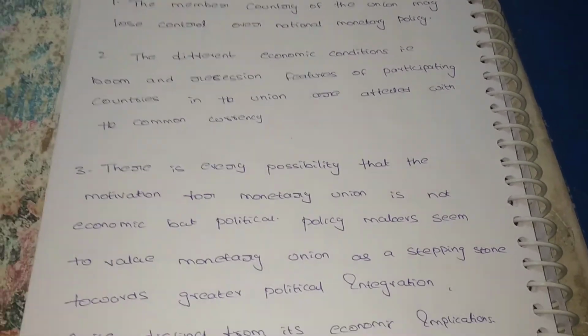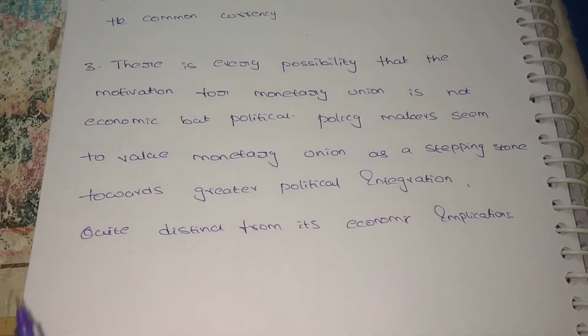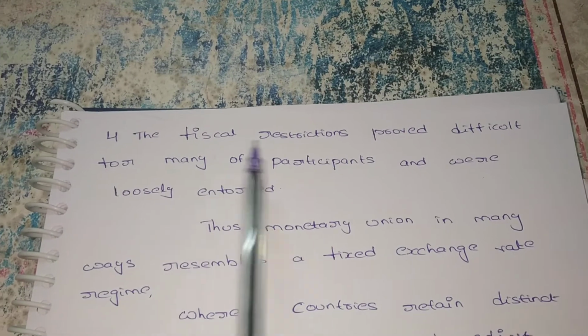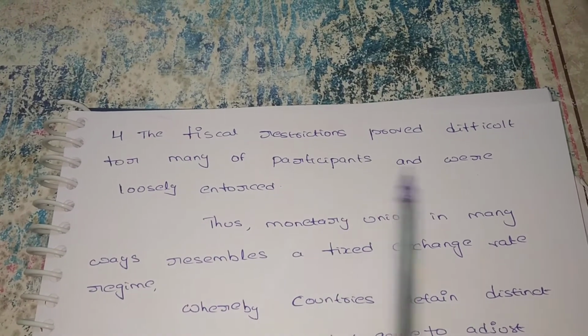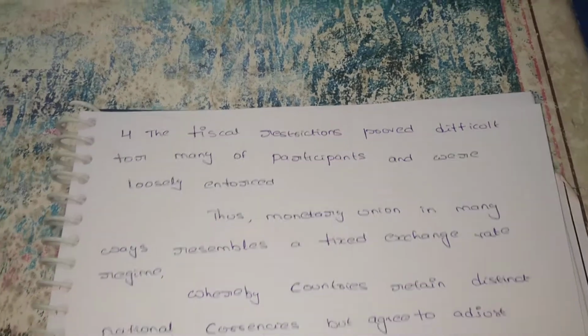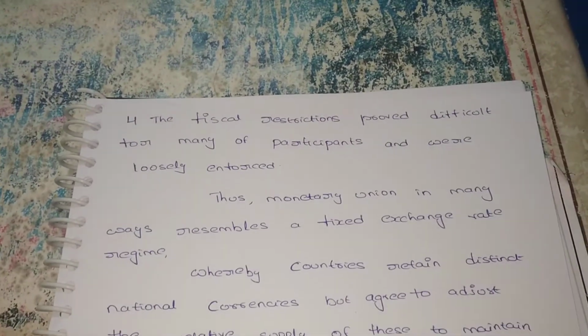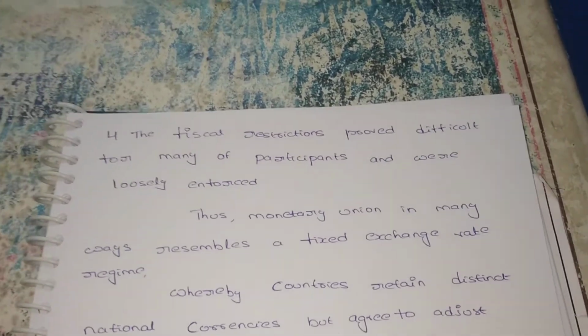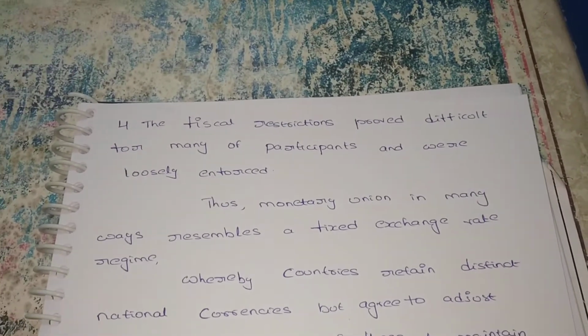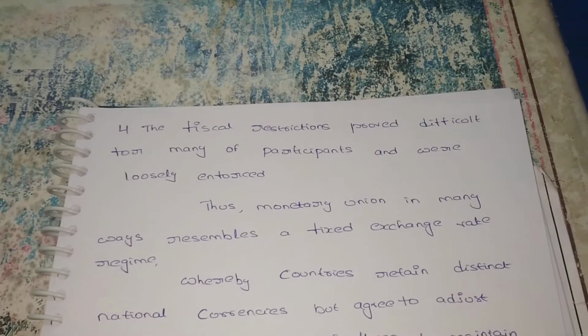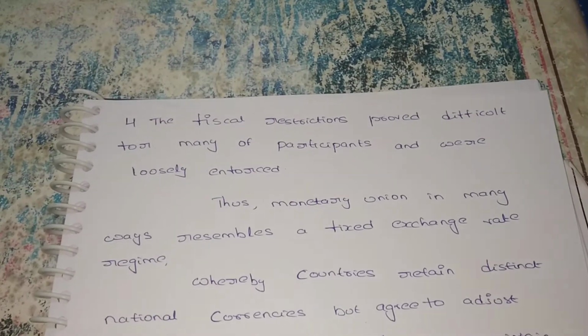So they are saying it is also one of the similar disadvantages, quite distant from its economic implications. It is different from its economic implications. Next, the fiscal restrictions prove difficult for many participating countries and were loosely enforced. It means there are so many restrictions while following the same currency. Each and every country has to follow the restrictions. In fiscal policy also, the monetary union can form restrictions.